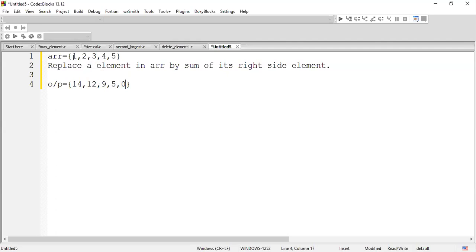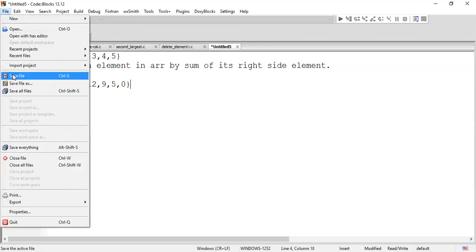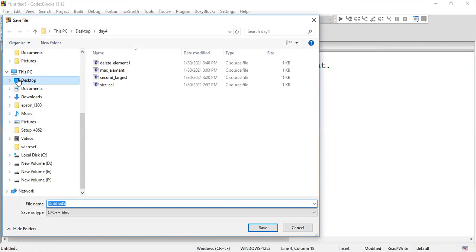Got the question? Replace each and every element in your array by the sum of its right side elements. Clear with the question? Start doing it. It is a very simple question, guys. If you think through the logic, it will be very easy to crack it. Make it faster. We have only 15 minutes of time. We are supposed to complete within this duration.